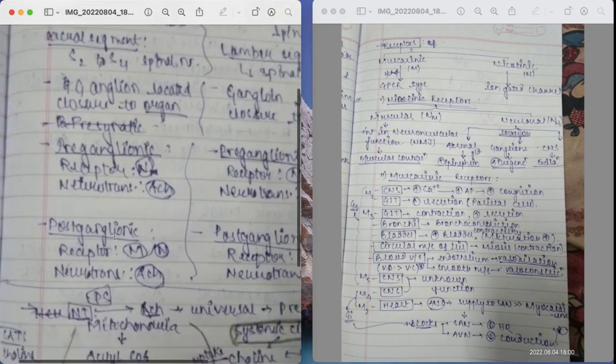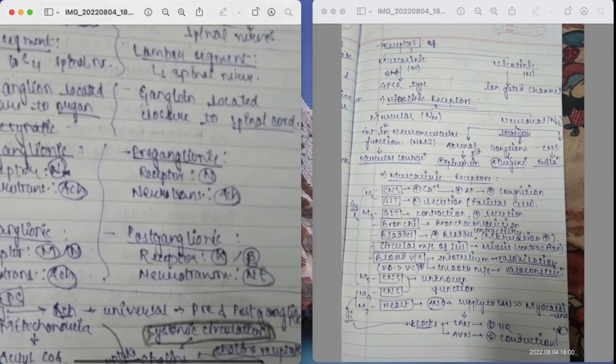Now moving on to the postganglionic receptors and the neurotransmitter. In the parasympathetic nervous system, the postganglionic receptor can be muscarinic or nicotinic, and the neurotransmitter will be acetylcholine. Whereas in the sympathetic nervous system, the receptors of the postganglionic neuron can be alpha or beta, where we have further subtypes in both of these, which we will learn later on, and the neurotransmitter is norepinephrine.